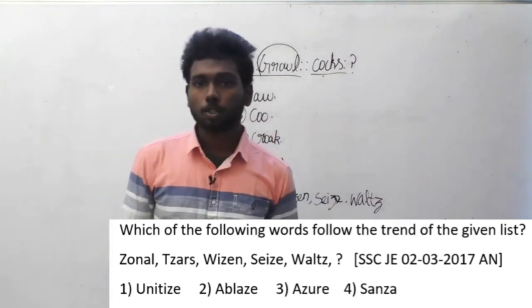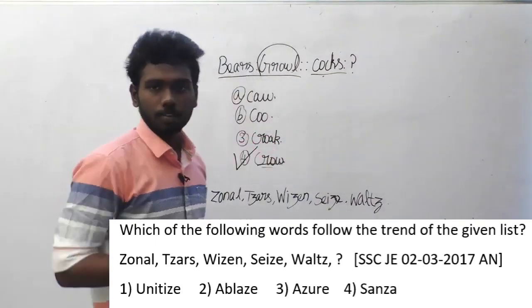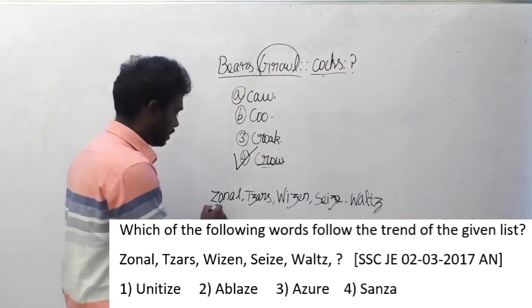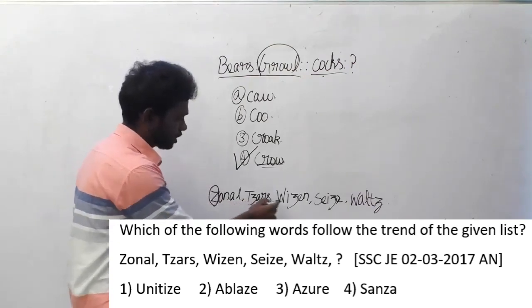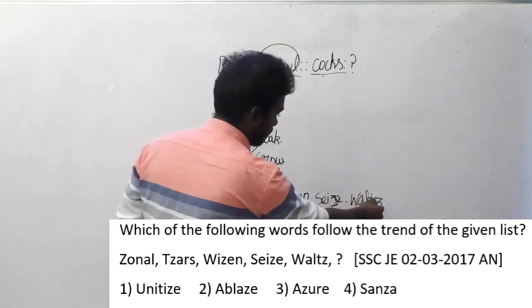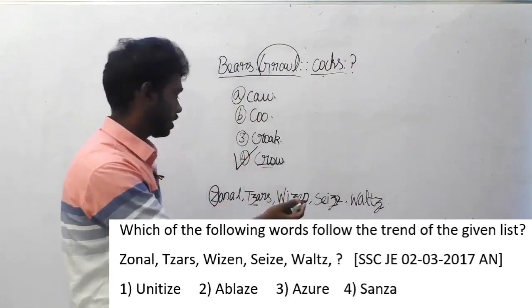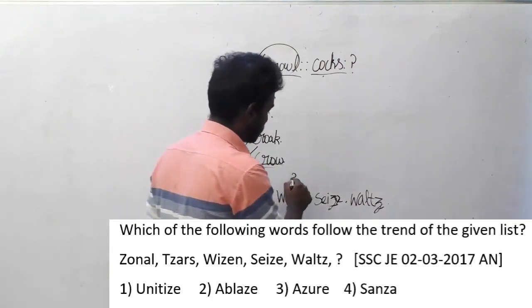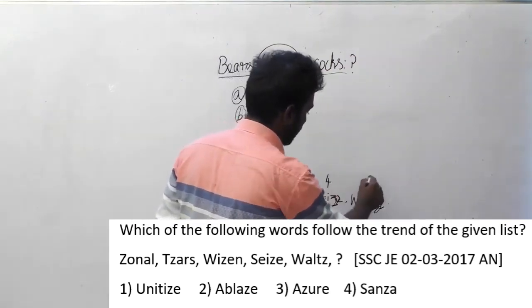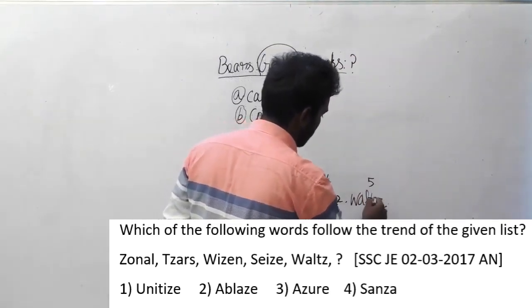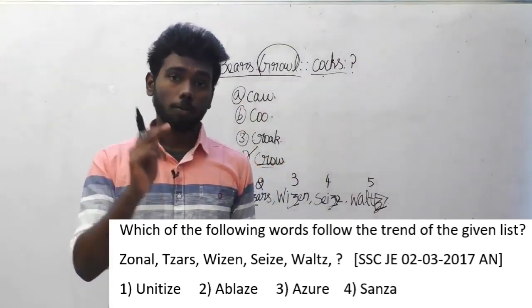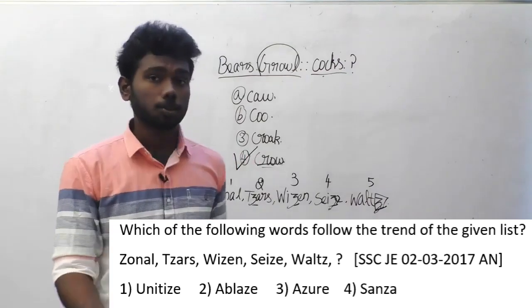And obviously most of you people have already guessed the answer. Can you figure it out? Yes, the answer is the position of Z. The position of Z in each and every word is moving to one position right side. So zonal for 1, teasers 2, in Weizen it is in 3, in seas it is in 4, and in walls the Z position is in 5. So you must select the option in such a way that the option must have Z in the 6th position.